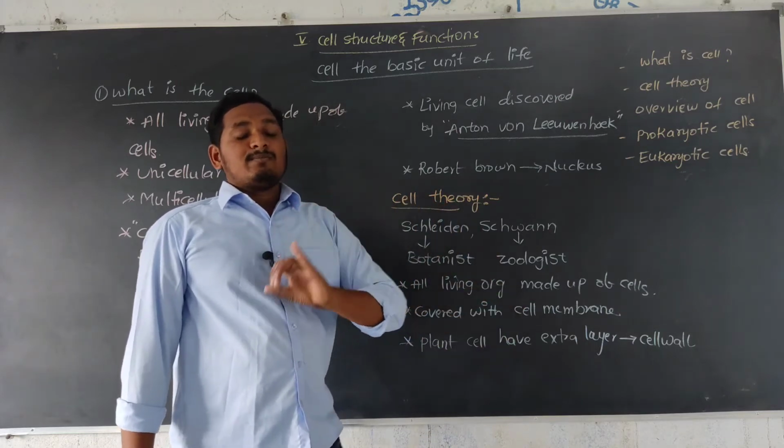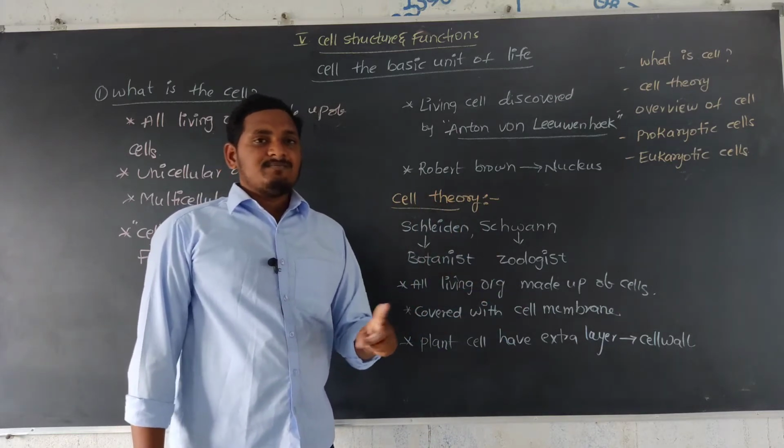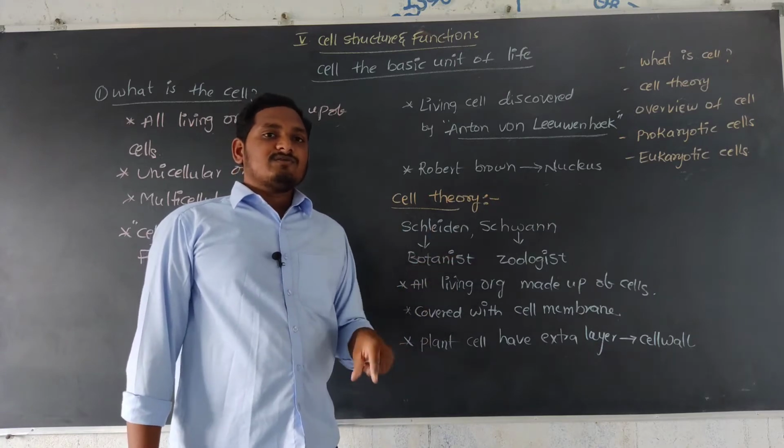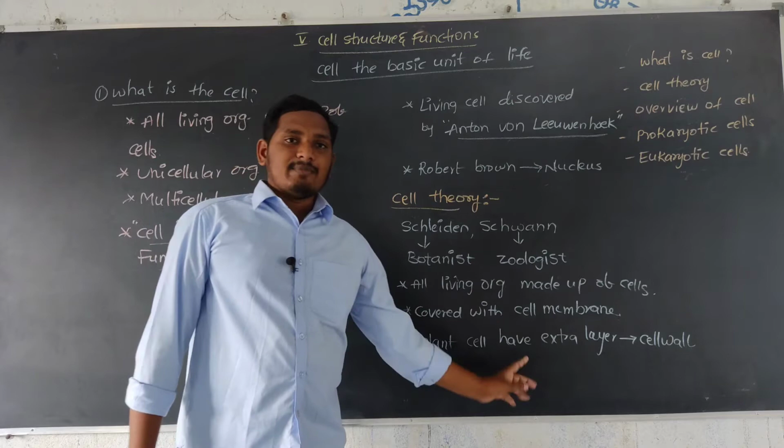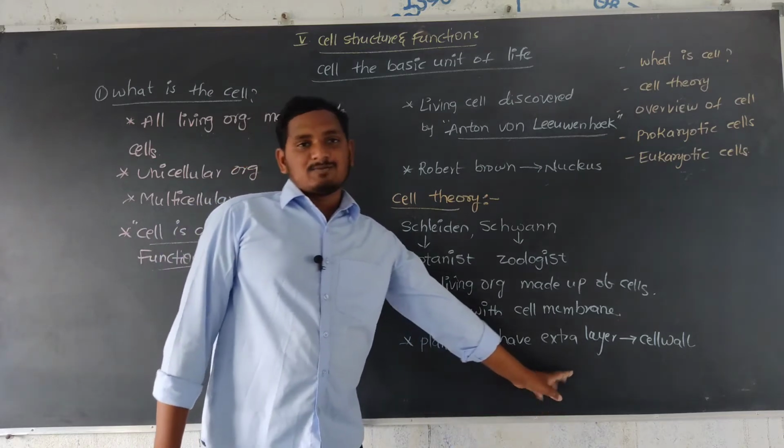In the animal body only the cell membrane is present, and the cell wall is absent.